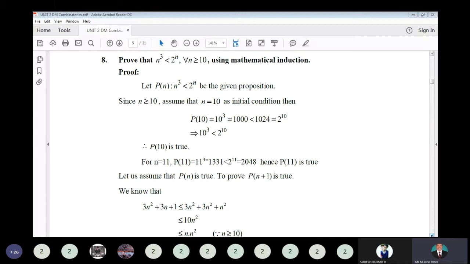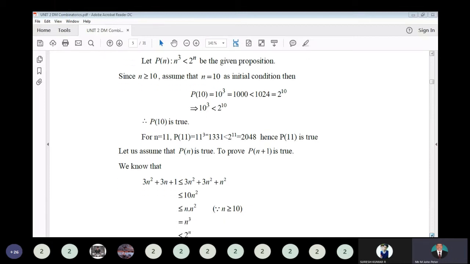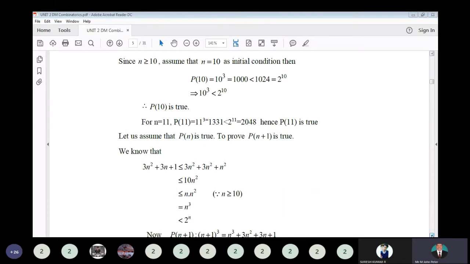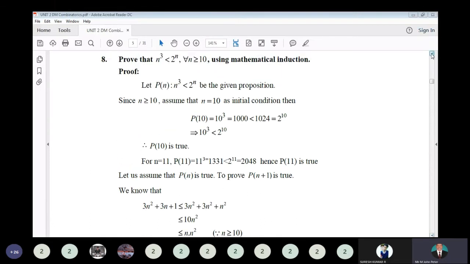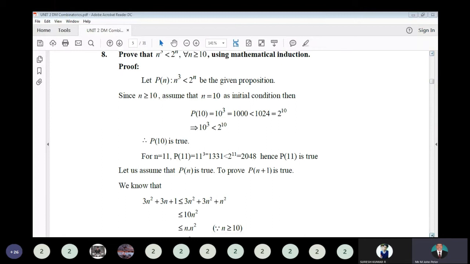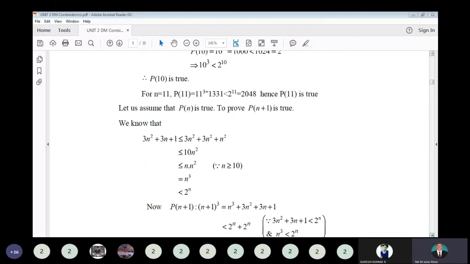So for understanding this given, next assume P of n is true, and we have to prove that P of n plus 1 is also true. So that is the given equation. It is in the form n power 3 less than 2 power n. So that one we take up. So for that, 3n square plus 3n plus 1 is less than 3n square plus 3n square plus n square. Okay, so automatically 3n square plus 3n plus 1 satisfies less than or equal to the first one.